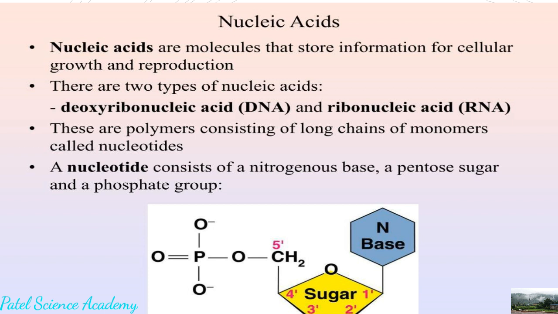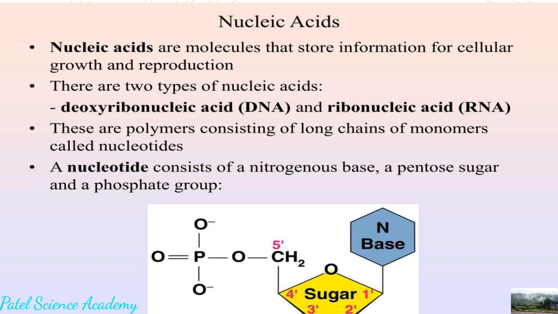All higher living organisms, including human beings, have eukaryotic cells, because their body is made up of eukaryotic cells. Another type is the prokaryotic cell. Almost all lower organisms are made up of prokaryotic cells. The prokaryotic cell is the simplest type of cell, while the eukaryotic cell is a well developed cell. So our body is made up of eukaryotic cells.